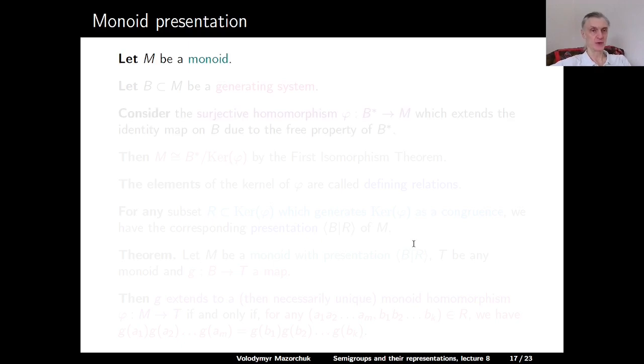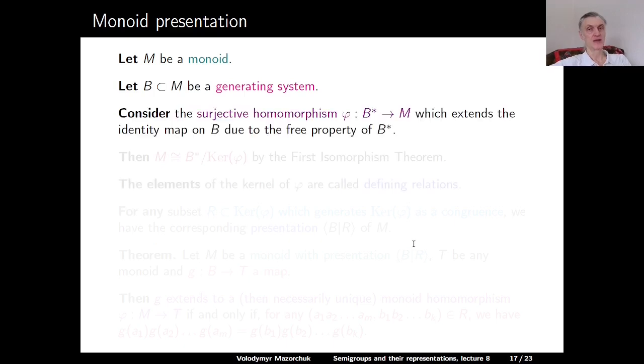So let M be a monoid, and let B be a generating system in M. Then we have the surjective homomorphism phi from the free monoid generated by B to M, which extends the identity map on B. This is due to the free property of B asterisk. And so by the first isomorphism theorem, M is isomorphic to the quotient of this free monoid on B by the kernel of this homomorphism phi.